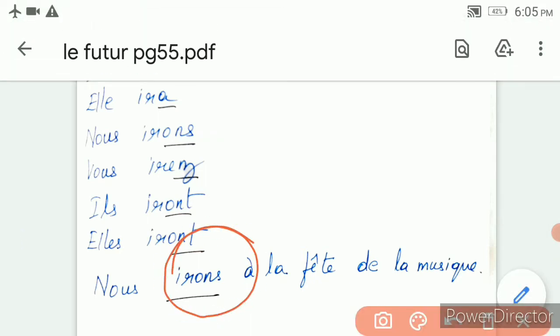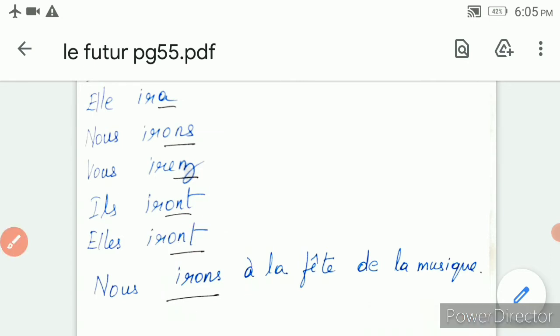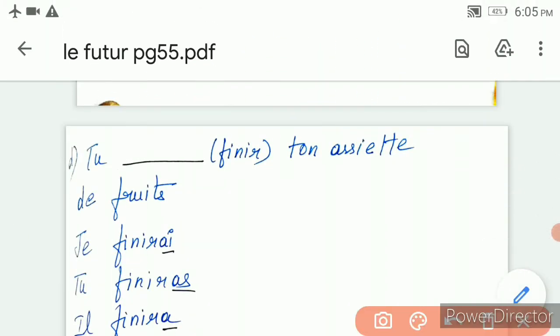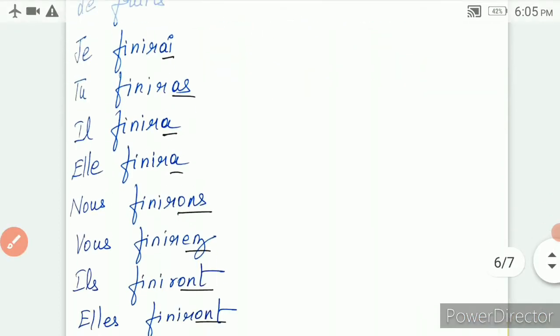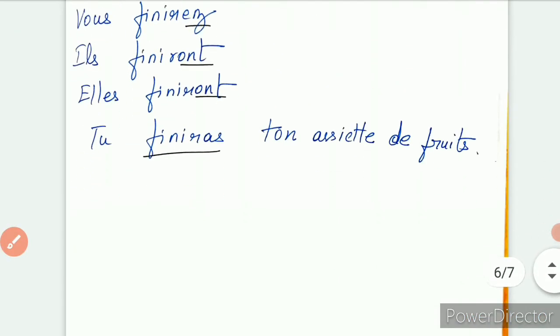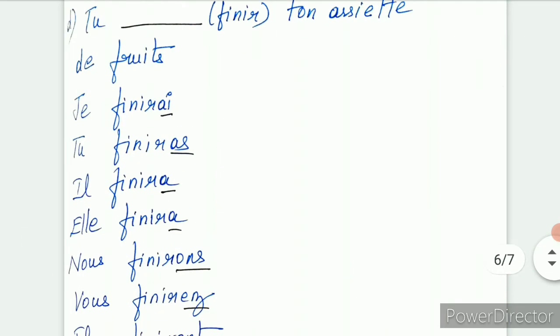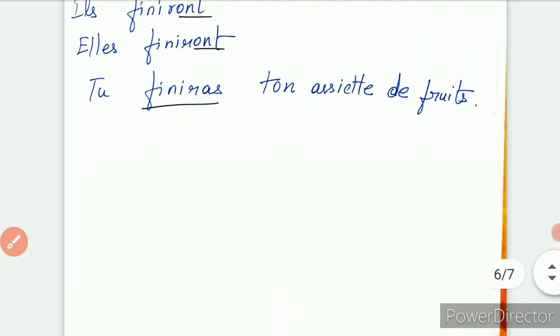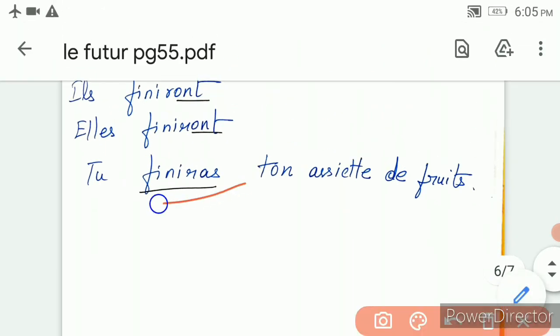Then, tu finir. Finir is a normal IR verb conjugation only. So you write the verb as such and add the endings. Now you have to pick up the tu conjugation. Tu finiras. Got it?